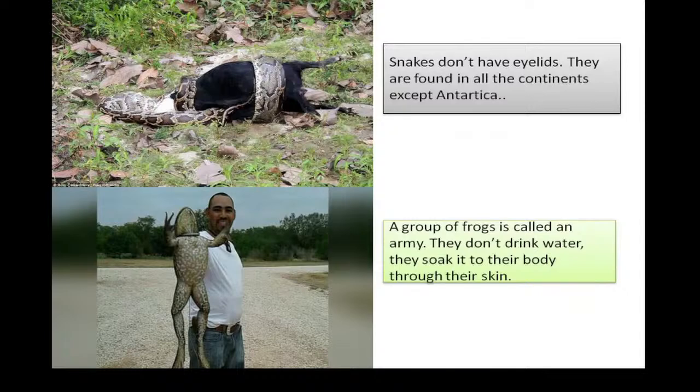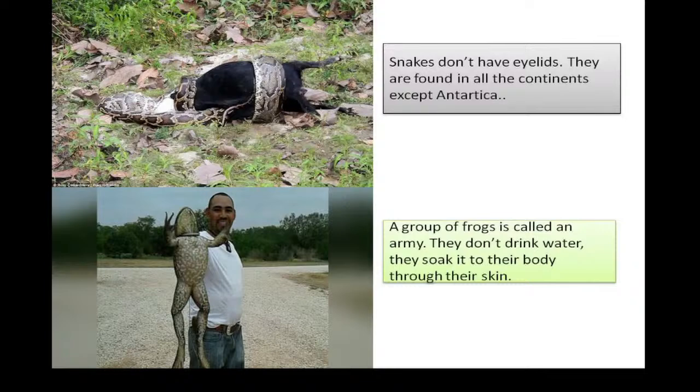How many continents? 7 continents, isn't it? And snake is the animal which is found in all the continents except Antarctica. Okay? Now keep it in mind. The first fact about snake is that snakes don't have eyelids and they are found in all the continents except Antarctica. This was about snake.